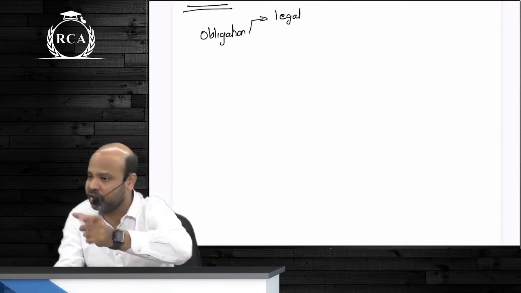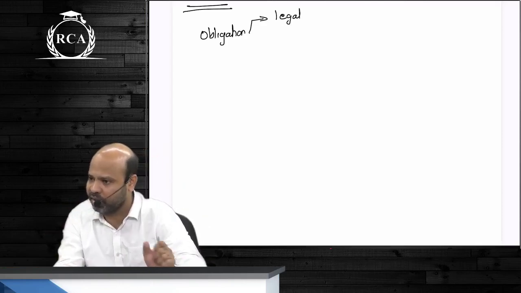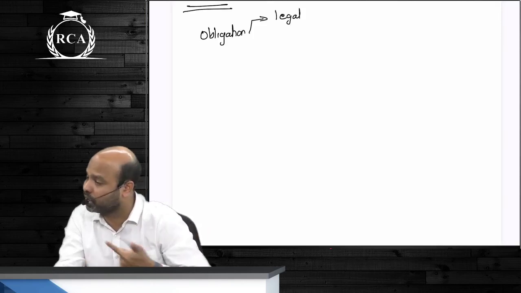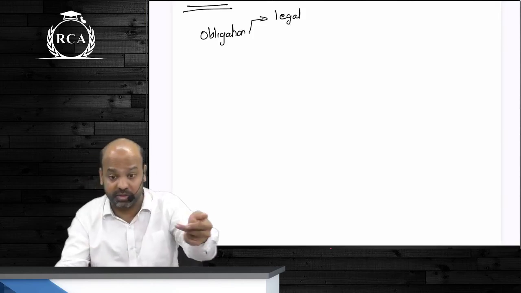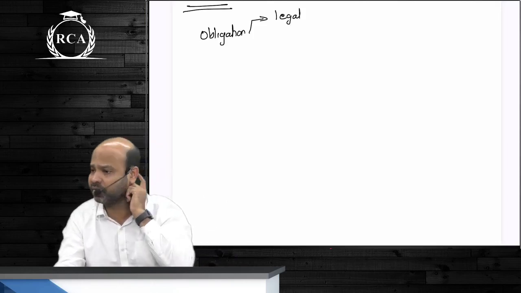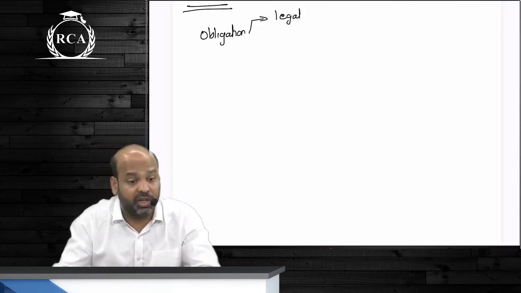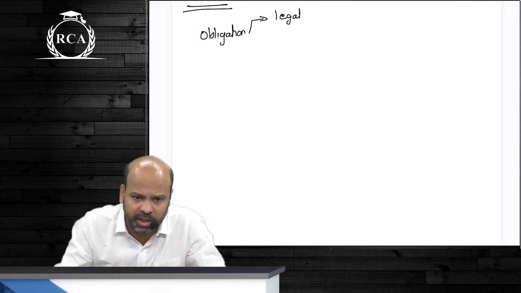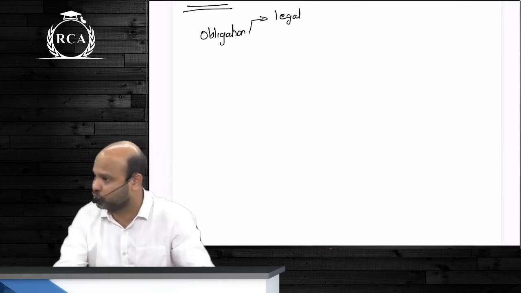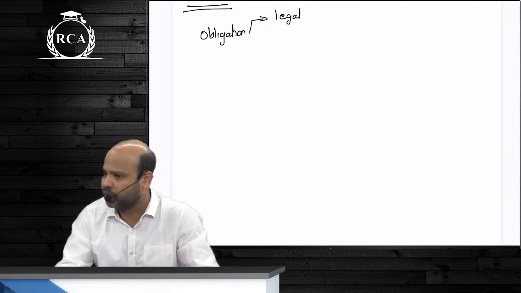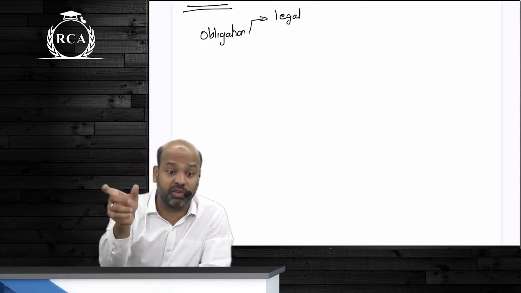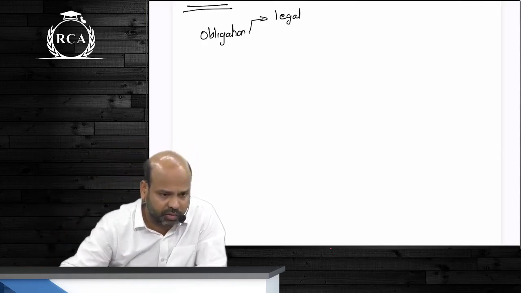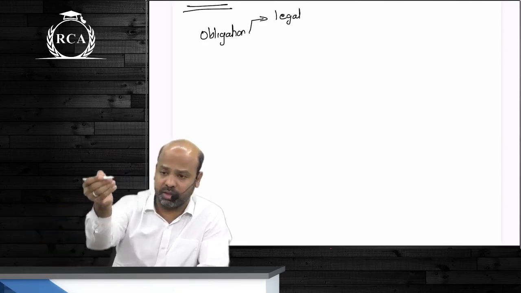So obligation can be created out of anything, guys. It can be a legal obligation, it can be a contractual obligation, or it can be out of the customs of the business trade practices. But if there is an obligation created on part of the company, then you are supposed to provide for that. When I say provide for that, you're supposed to disclose that as a liability in your books of accounts.